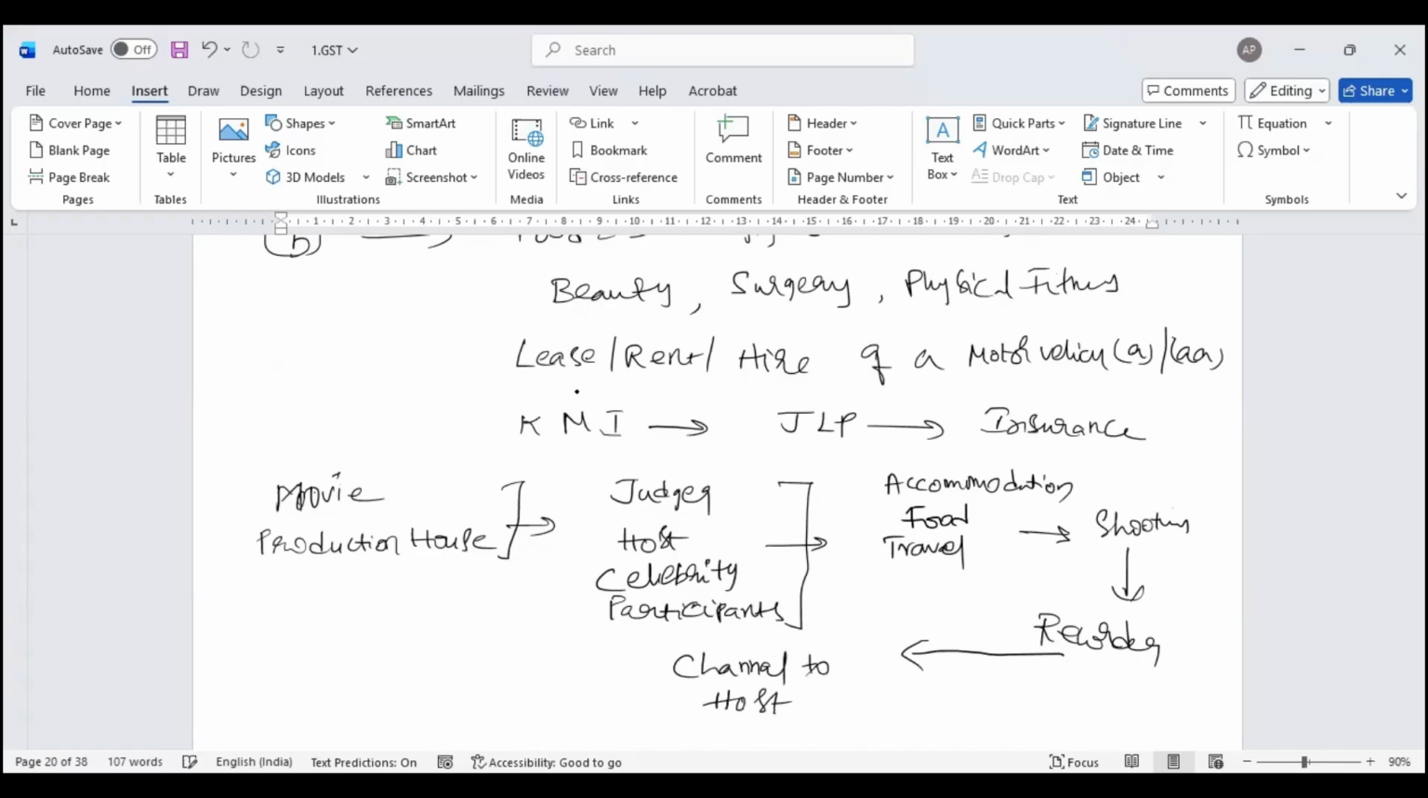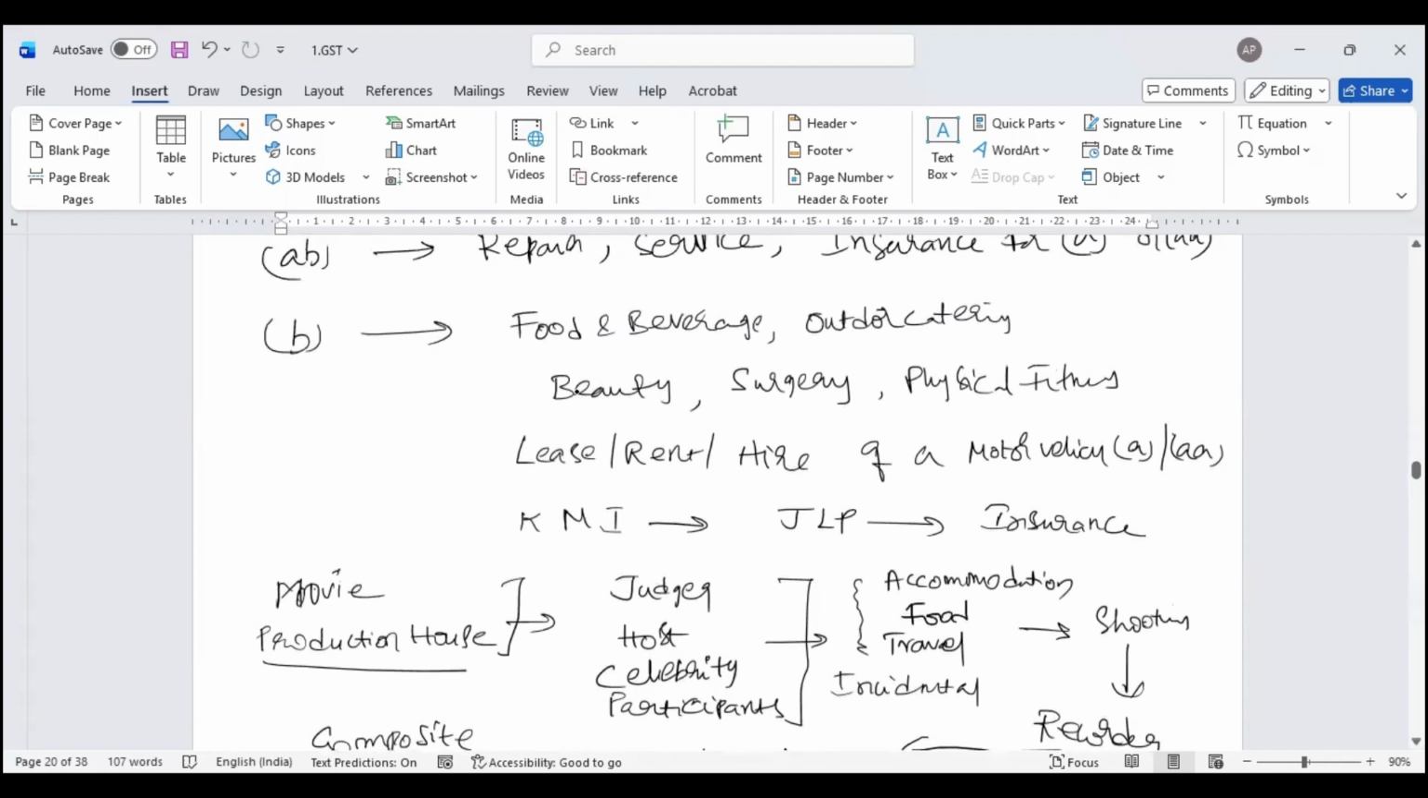So these are incidental expenses. They call this a composite supply, and as part of the composite supply, these are essential for me. So for the production house, when they have taken input tax credit on food and beverage, yes, it is eligible.